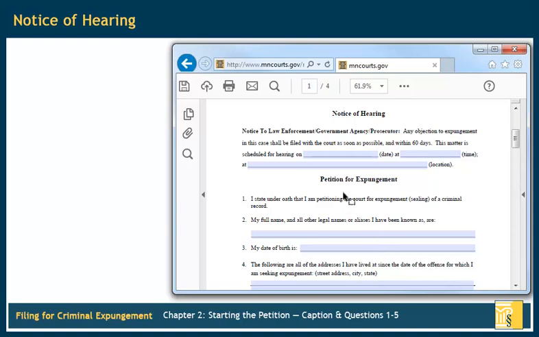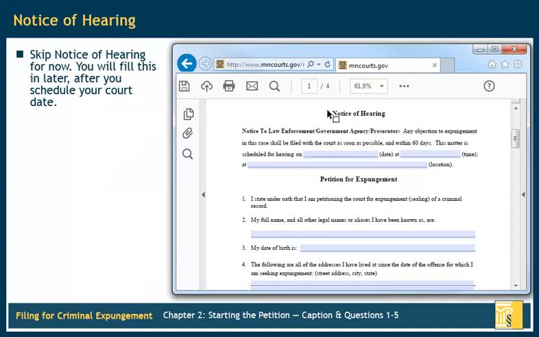The next section of page 1 is labeled Notice of Hearing and has space for you to include information about the date and time of your court hearing and the address of the courthouse. Skip this paragraph for now. We will talk about scheduling your court date when we are done with the petition.